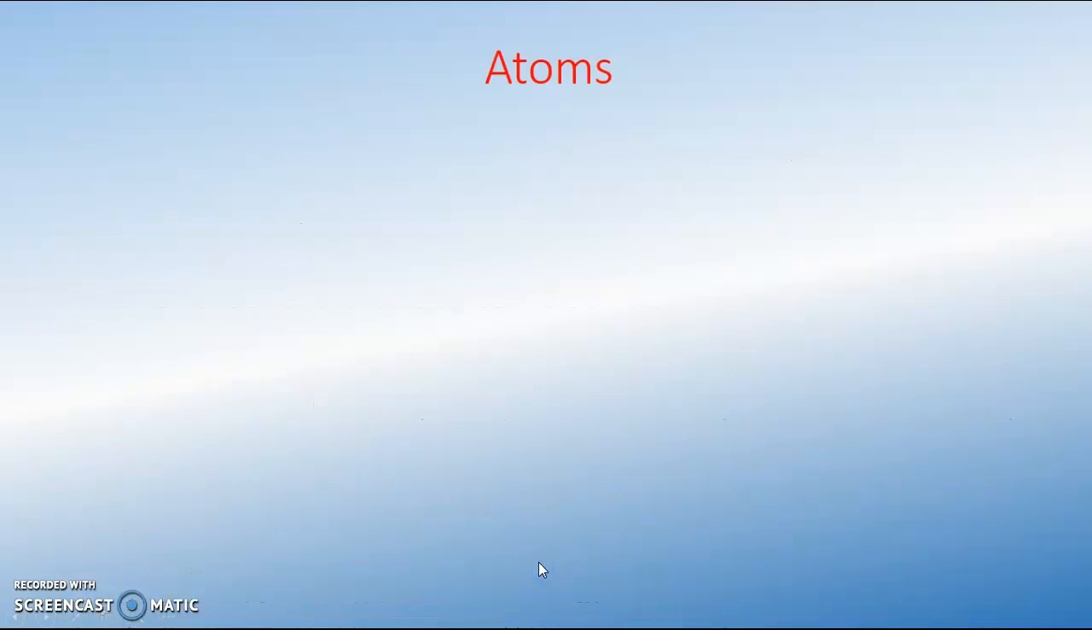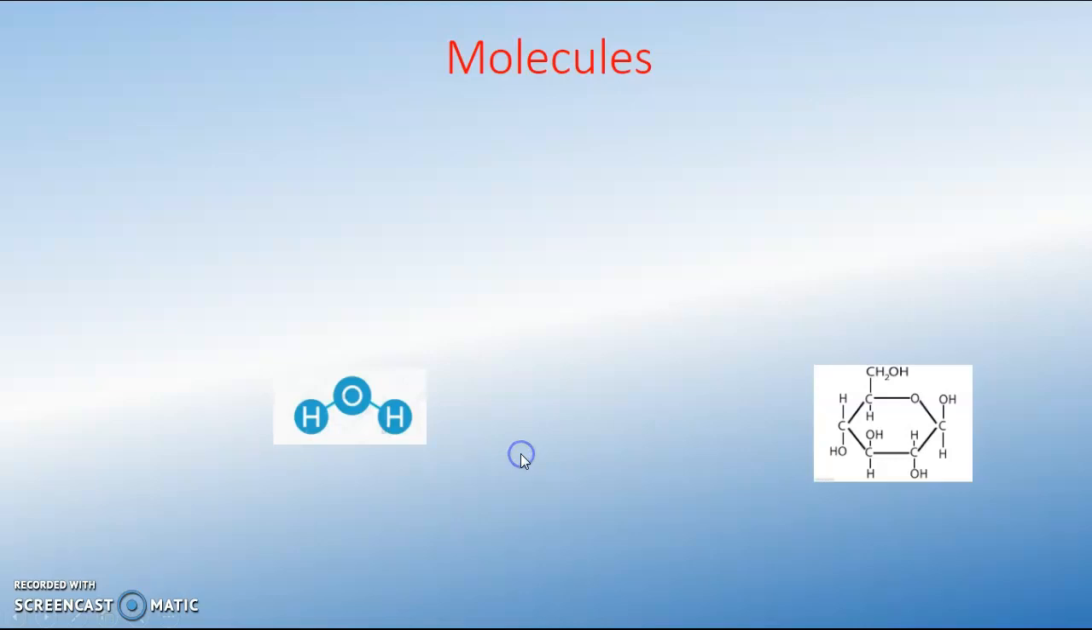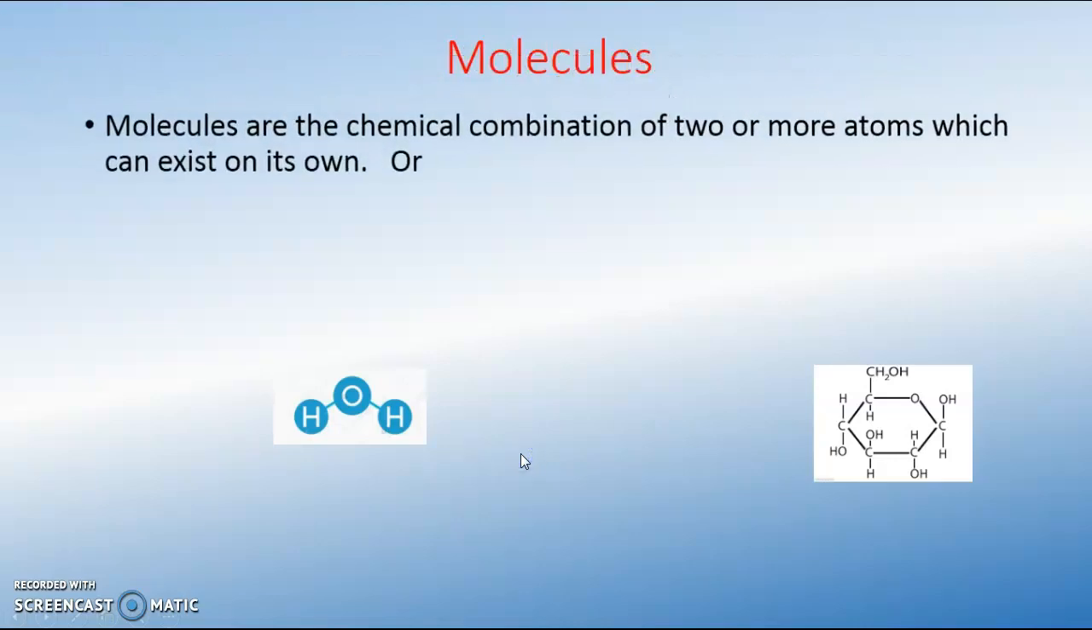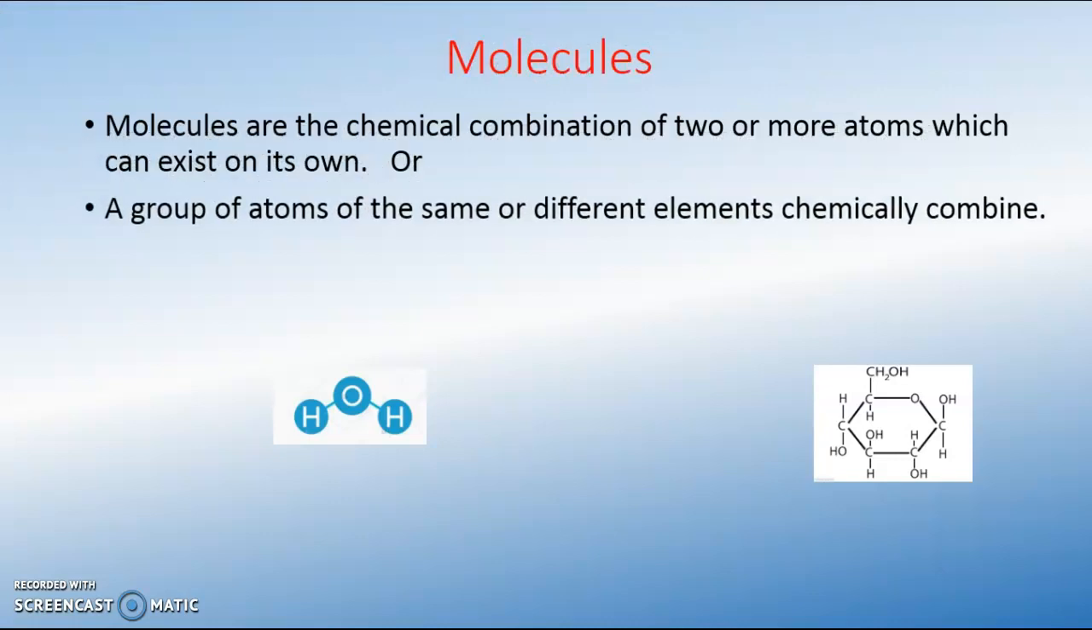Now let's look at a molecule. A molecule is a chemical combination of 2 or more atoms that can exist on its own. So we have looked at an atom. When I chemically combine 2 of these atoms together, I won't call that atom again, but it has now become a molecule. So we can also define it as a group of atoms of the same or different elements chemically combined.